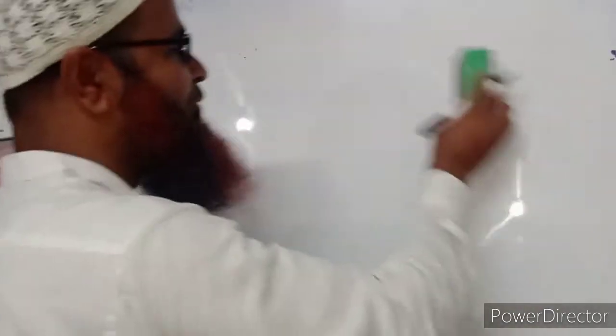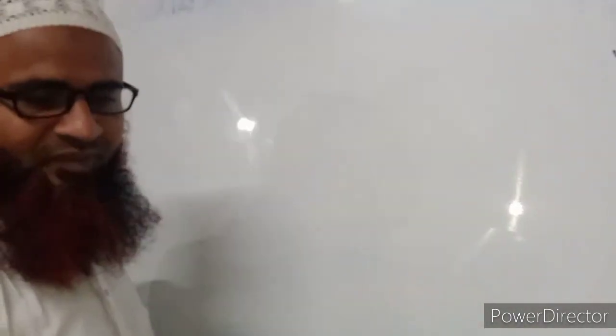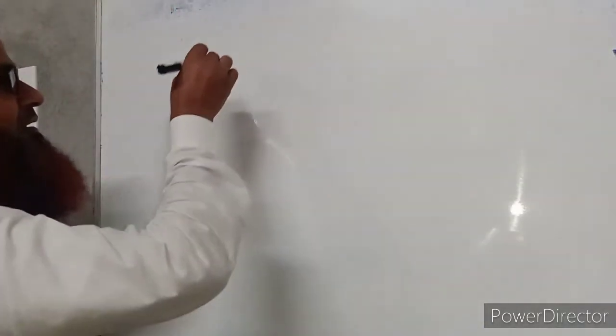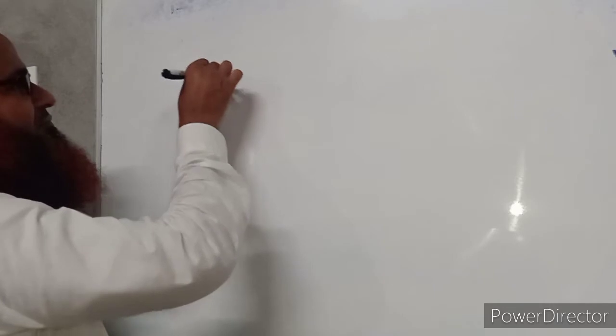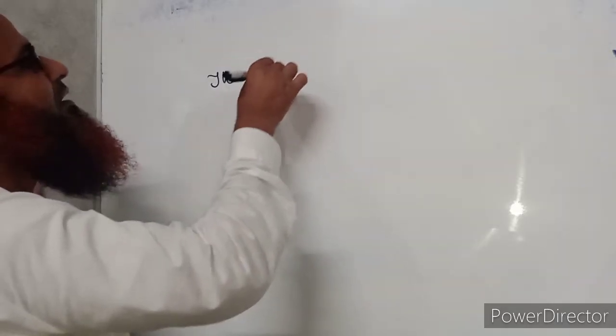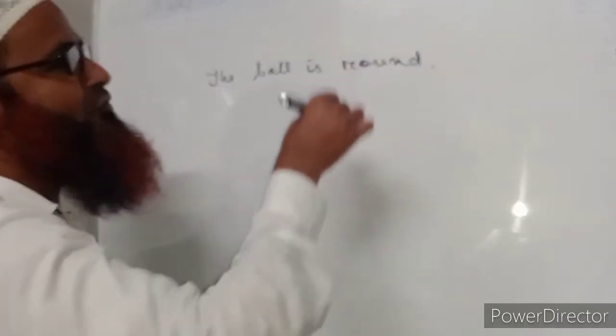Here I am writing some more sentences which will help my viewers and all well-wishers to understand them very well. I am writing, the ball is round.